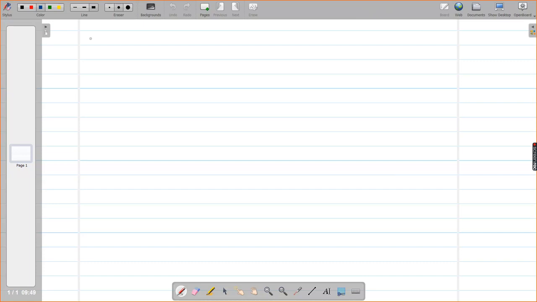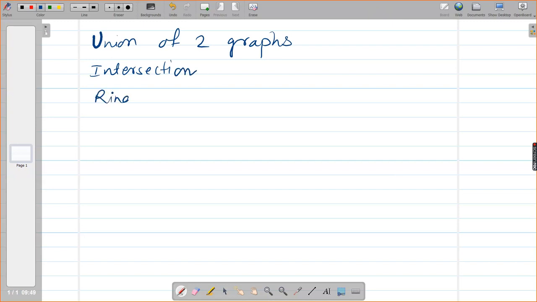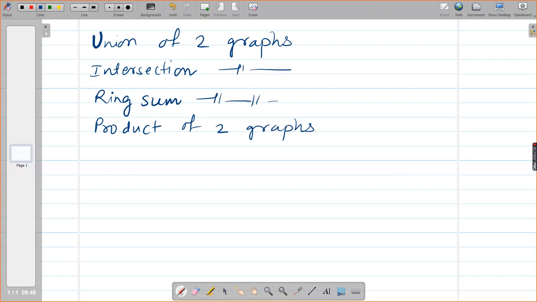We are left with union of two graphs, intersection of two graphs, ring sum of two graphs, then product, then fusion of vertices, then decomposition.